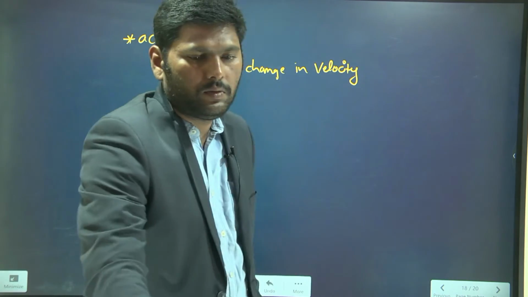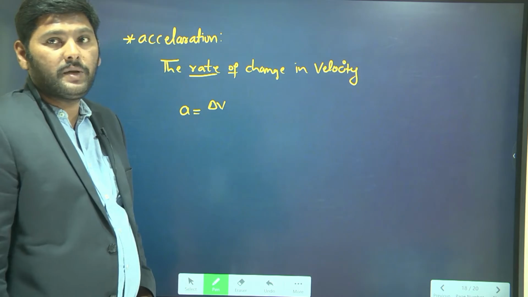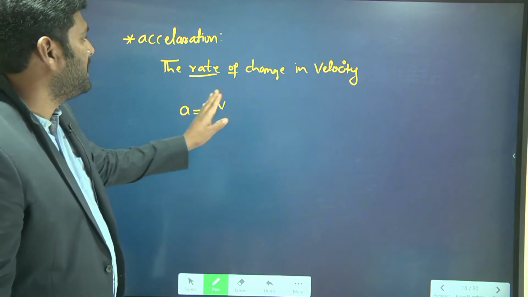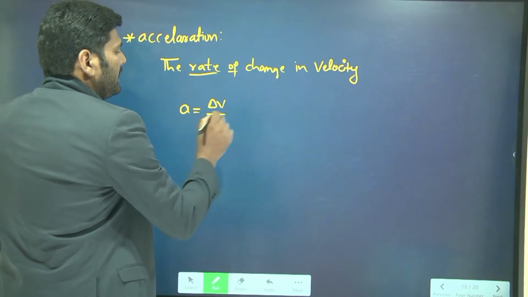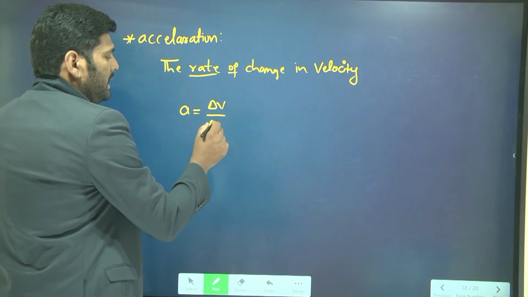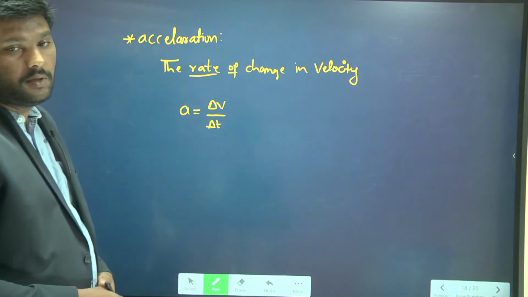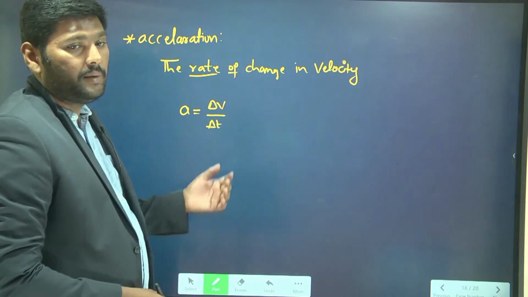Now this is acceleration. What is meant by acceleration? The rate of change in velocity is equal to what? Delta V by delta t. Delta V means change in velocity. Delta t is nothing but time taken.